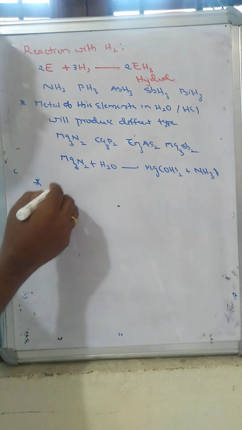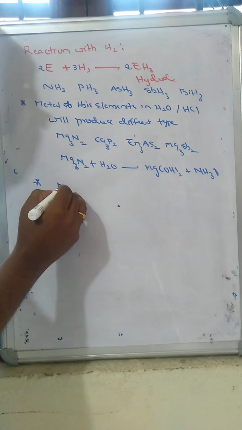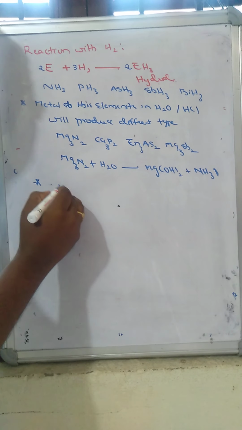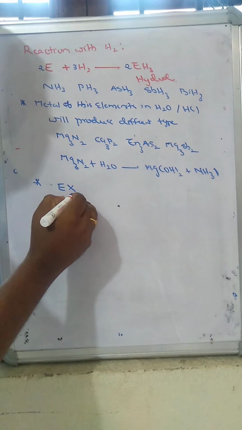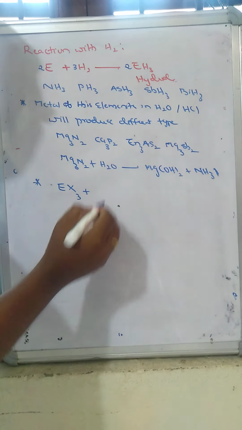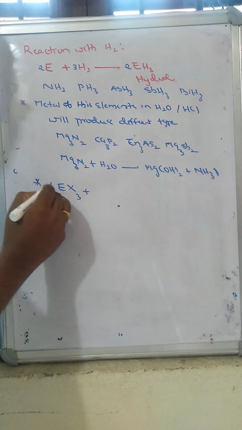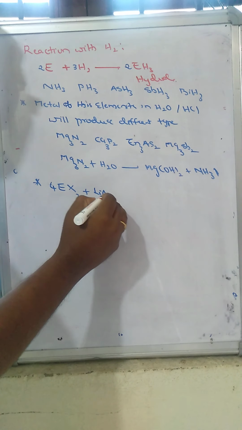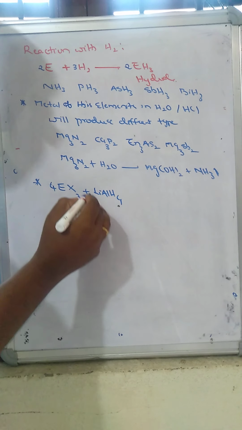Now the halides of the 15th group elements. I will write the general formula EX3, which undergoes reduction with lithium aluminium hydride.